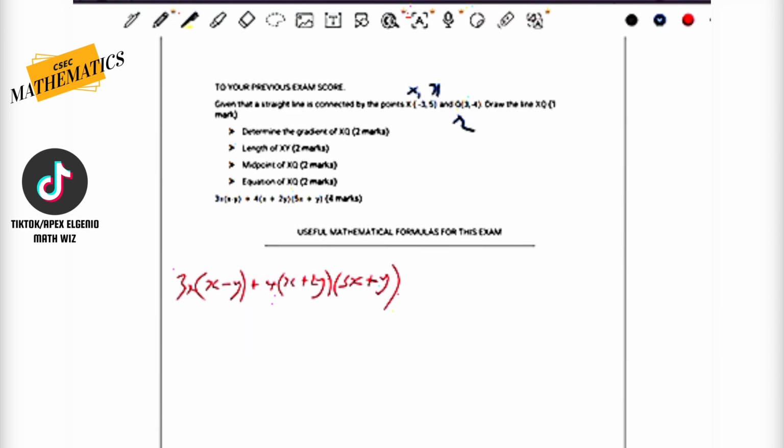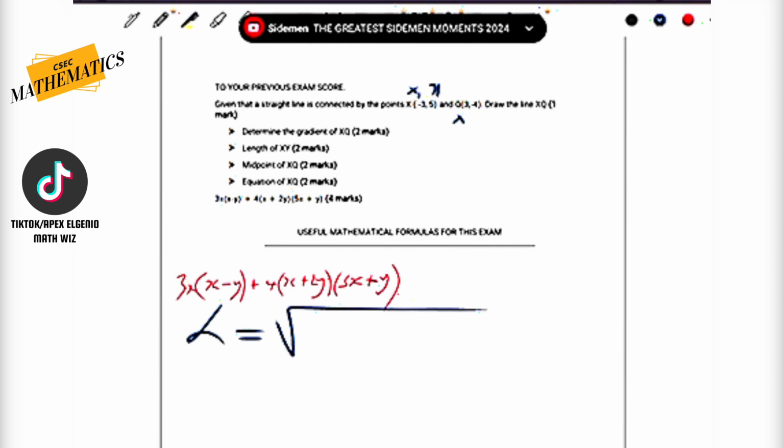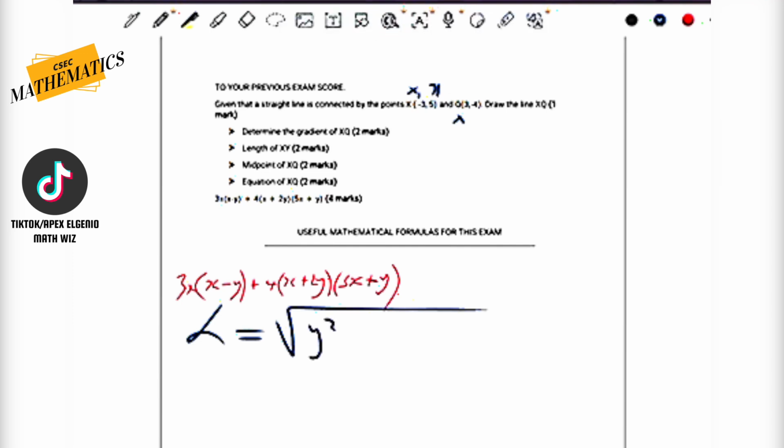Square root, whoops, let's do that first. So we have L is equal to the square root of (y2 minus y1) squared plus (x2 minus x1) squared. Here's the fun thing about this.